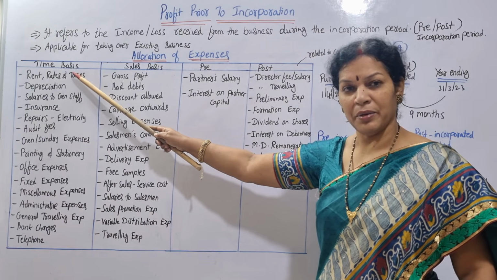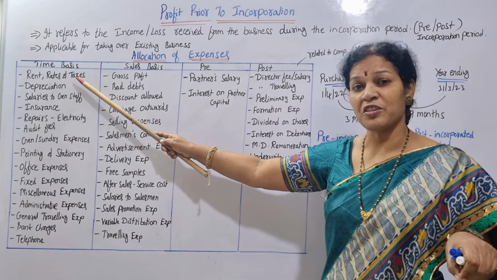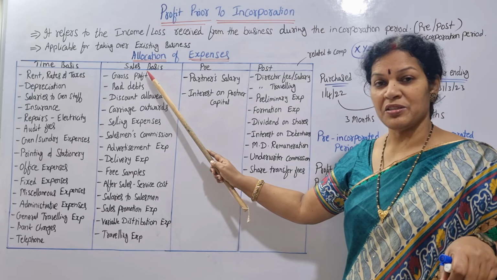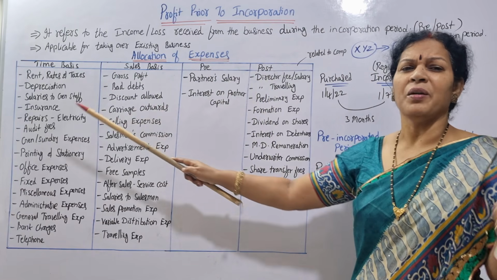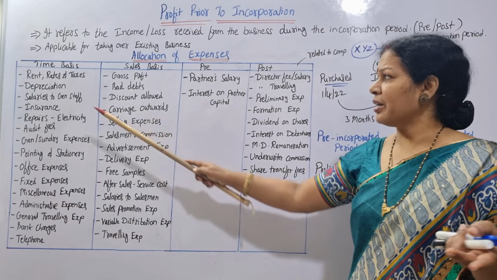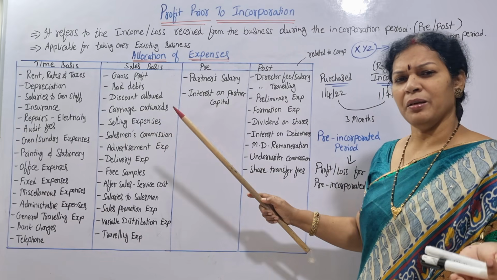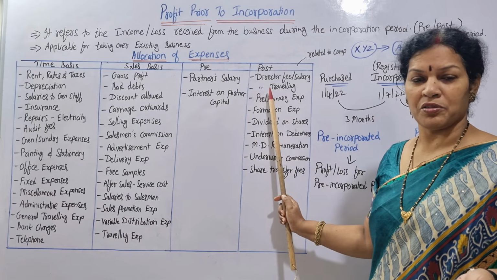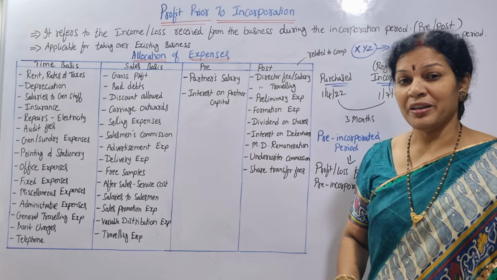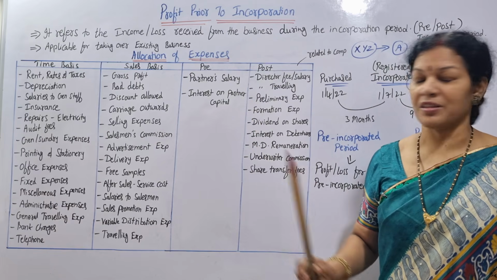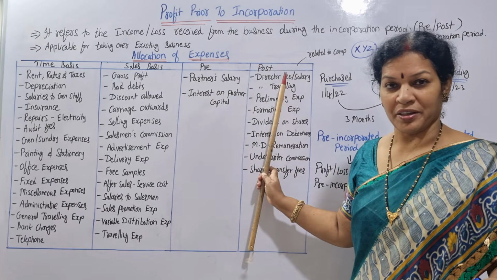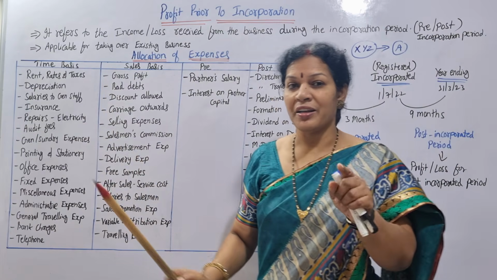One is time basis. On time basis we allocate the expenses. Then on sales basis, pre and post. Some expenses are not based on time or sales; we just post them directly into the pre and post. A pre column will be there, a post column will be there, and we are going to post a few expenses directly there. Those expenses we'll talk about later. Right now we'll focus on the time basis.